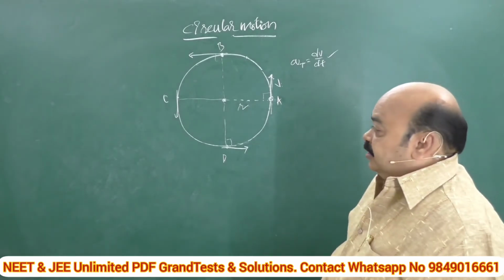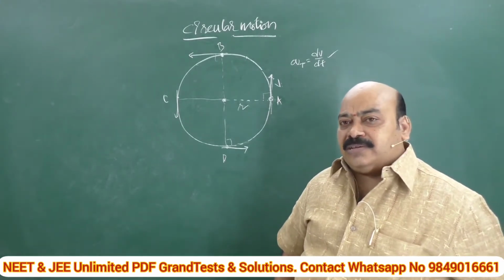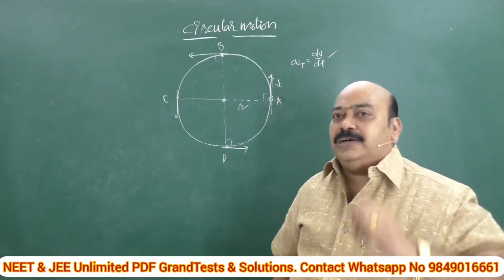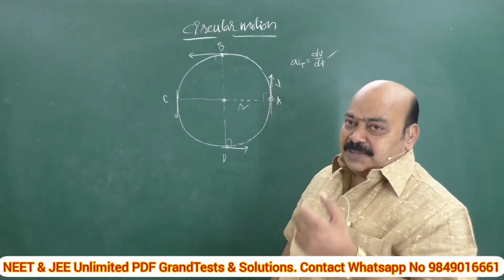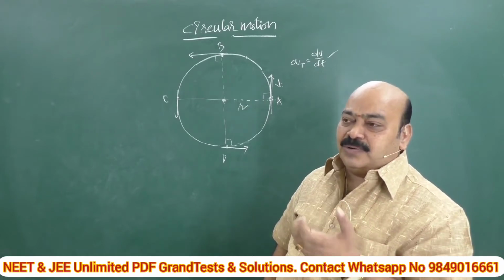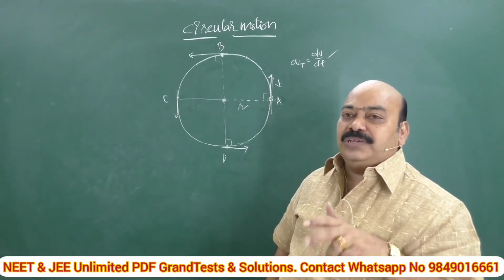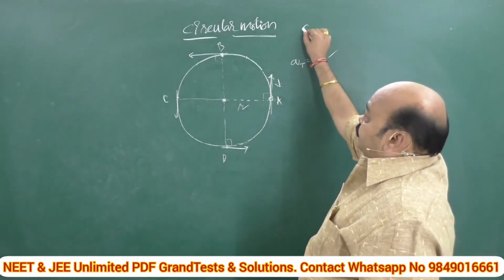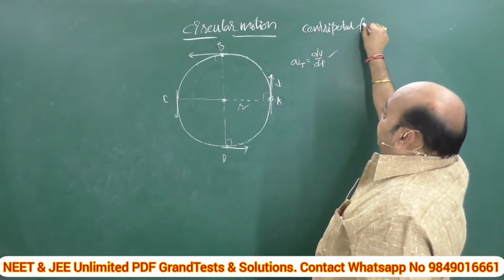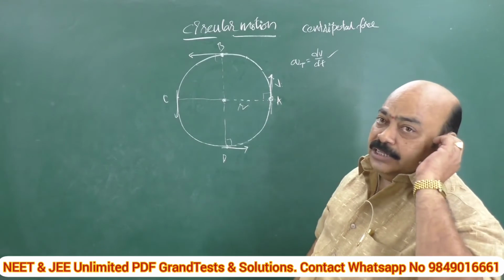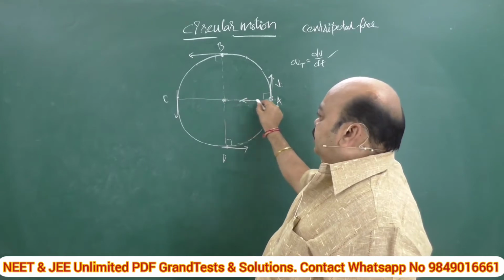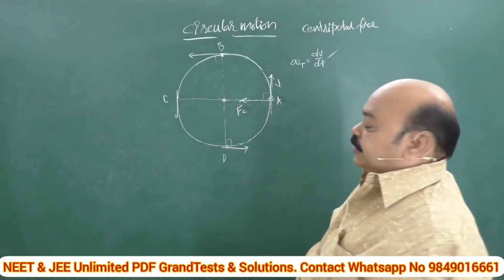Good. Then you may raise one more question, sir, is there any more acceleration? Definitely, it is in the definition of circular motion itself. When a body is moving along a circular path, it experiences a force. A force is essential to maintain the body in a circular path, which is nothing but centripetal force. What is centripetal force? It is a force directed towards the center along the radius. That means in this direction this centripetal force will act. Just see.